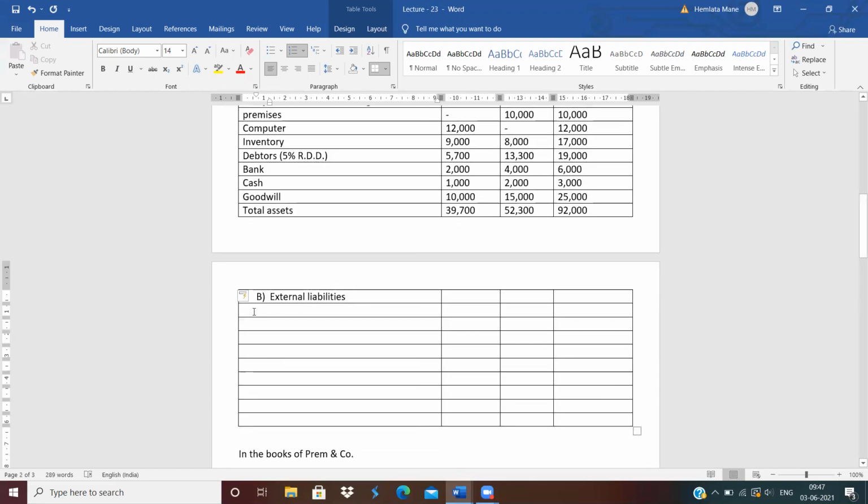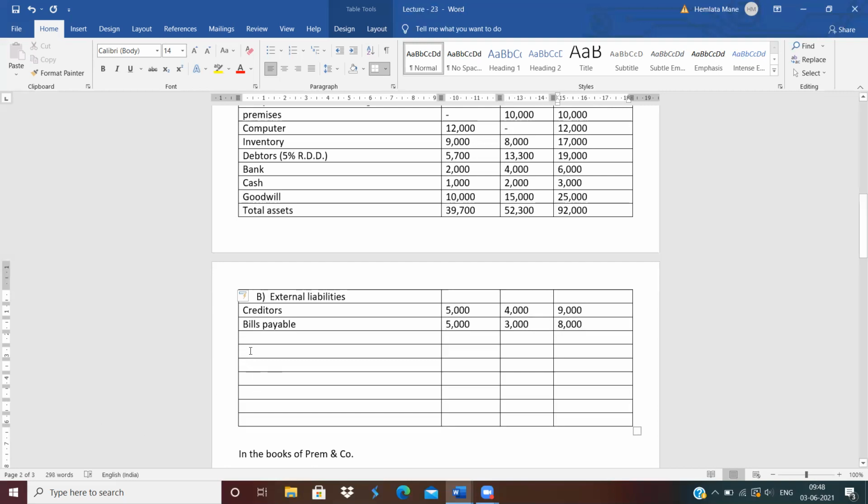Write down creditors. How much the value of creditors? 5,000 and 4,000. Total is 9,000. Next is bills payable. How much the value of bills payable? 5,000 and 3,000. Means total is 8,000.